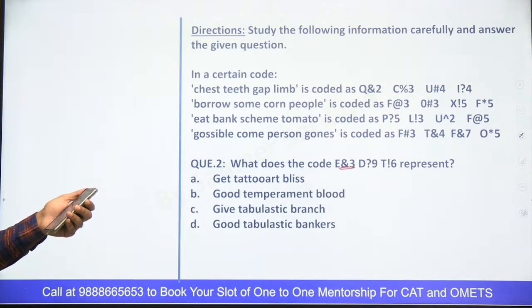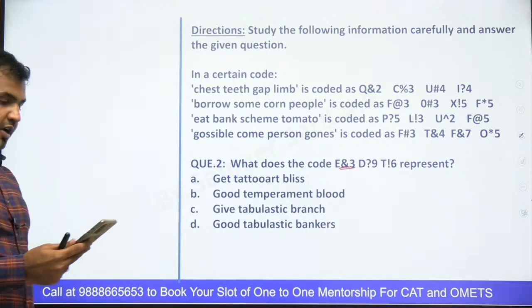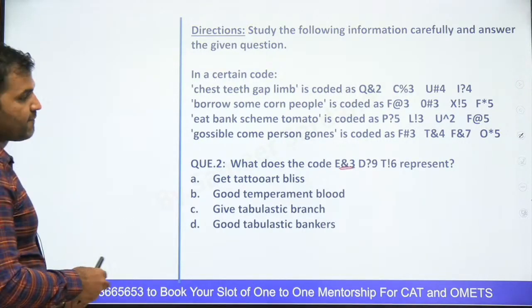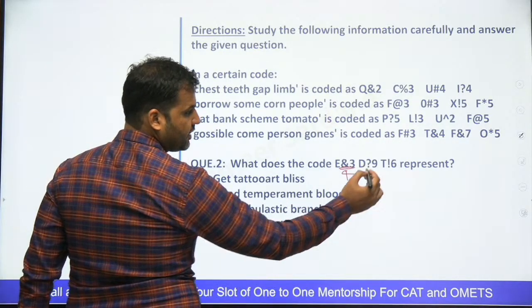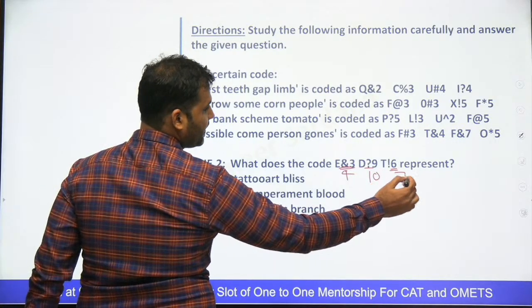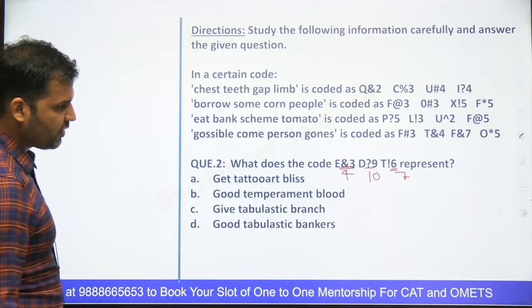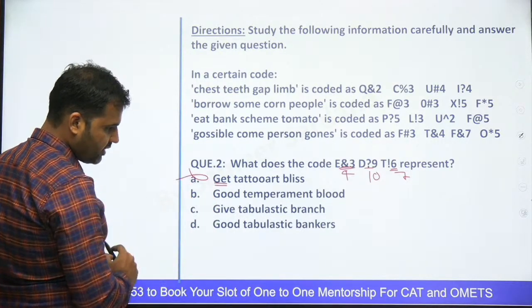Come on guys, tell me what is the answer. You guys commented, have a look at it, try solving the answer. We will have a discussion in a minute. Option D. Okay, let's check it. Ending with 3, so it should be having 4 letters. This is ending with 9, so it should be having 10 letters. This is ending with 6, so it should be having 7. I need that option which has 4, 10 and 7 letters. This has 3 letters, it will be eliminated.